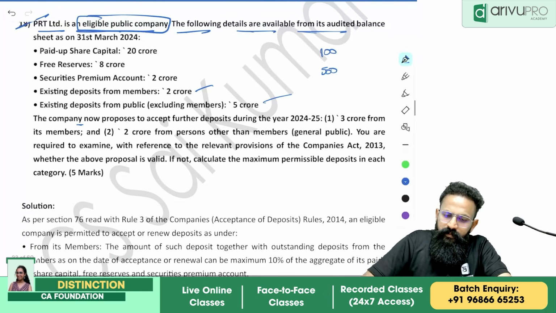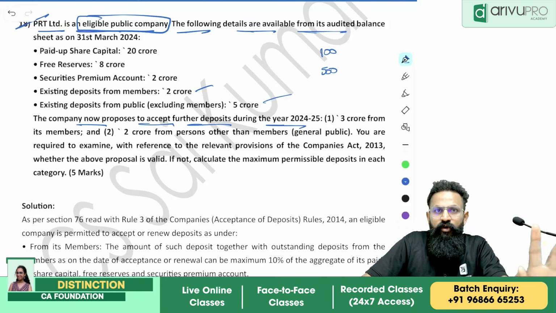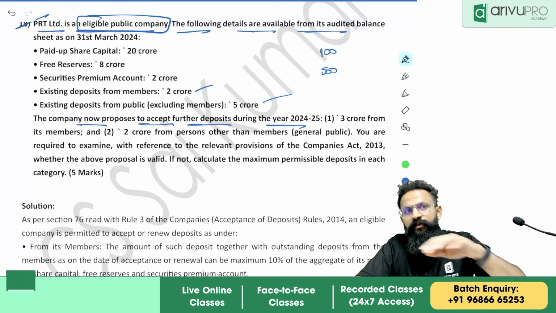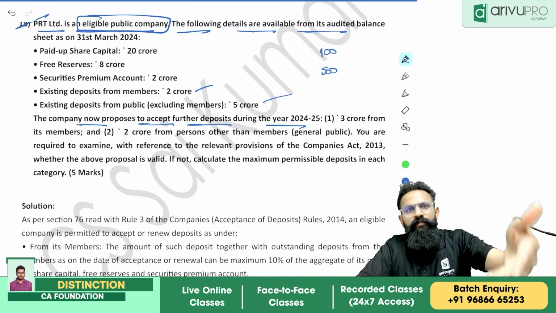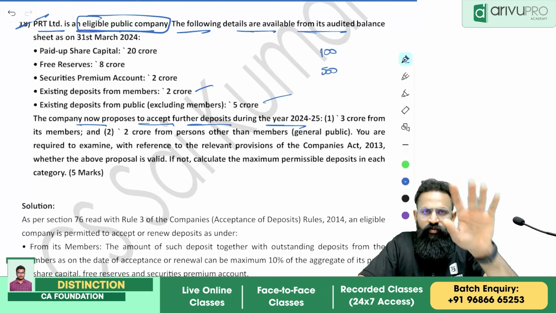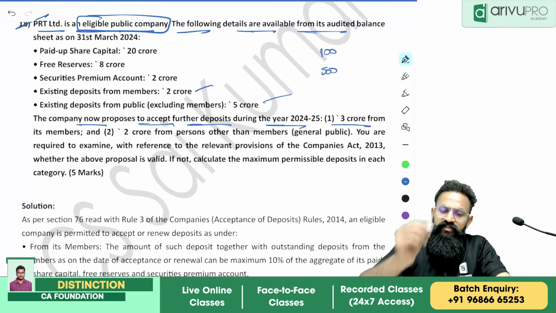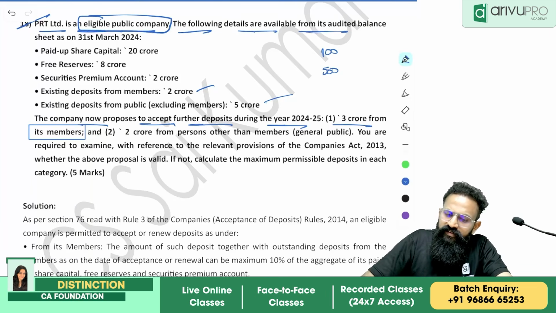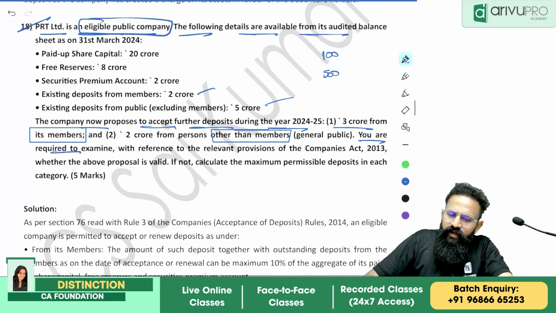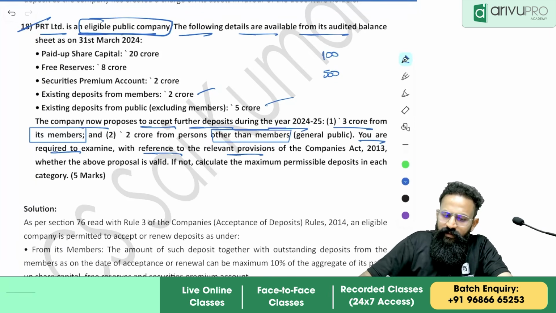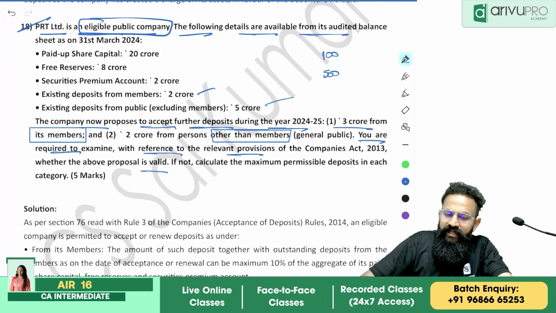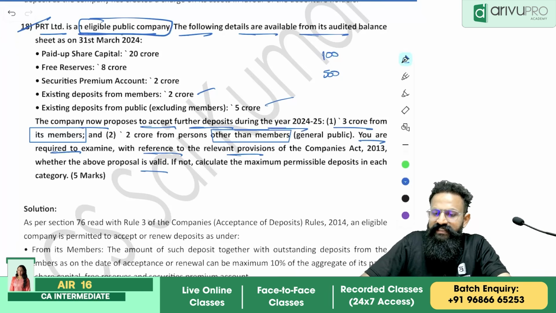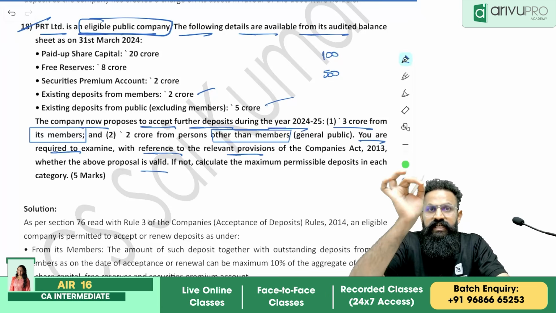Okay. The company now proposes to accept further deposits during the year 24-25. So there are already existing deposits. Now they want to raise more deposits. So now what is it that they're telling you? They want to raise 3 crore from its members and 2 crores from persons other than members, that is from the general public. You are required to examine with reference to the relevant provisions of the Companies Act whether the above proposal is valid. If not, calculate the maximum permissible deposits in each category.